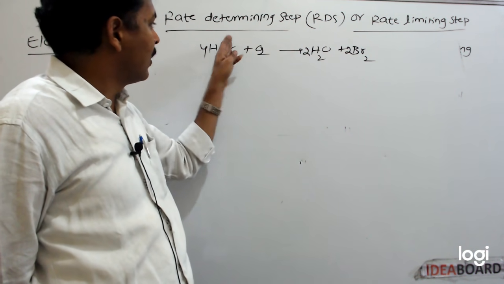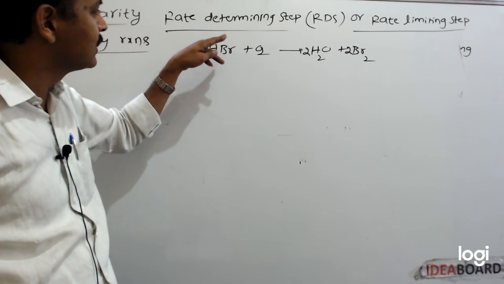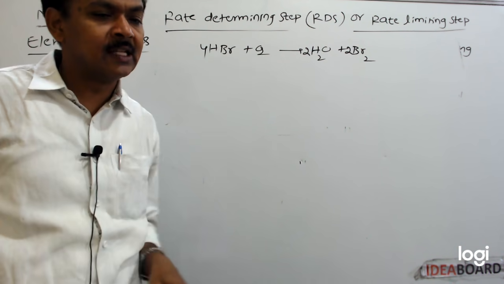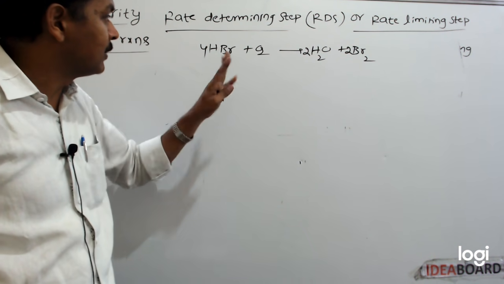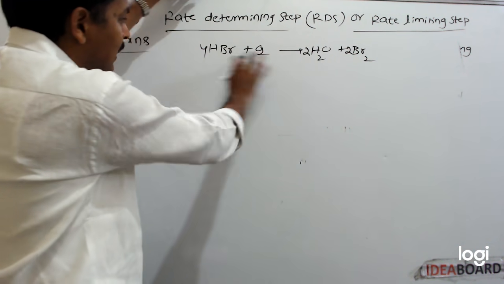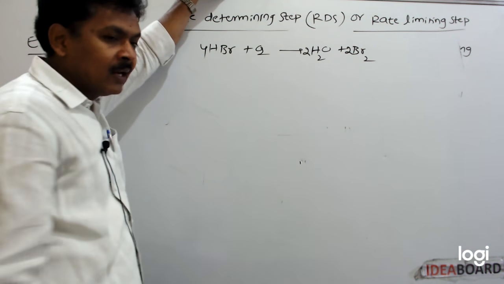In this reaction, molecularity seems to be 5, because 4 moles of HBr and 1 mole of oxygen are there. But molecularity is not 5, because this is not an elementary reaction.